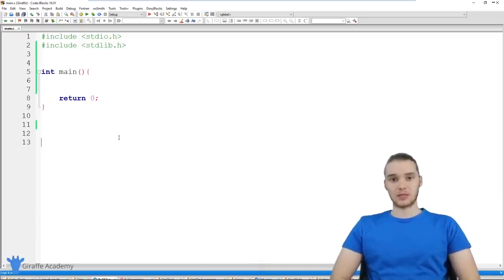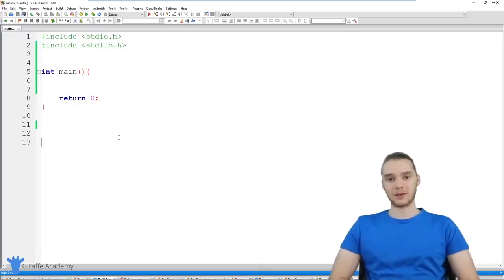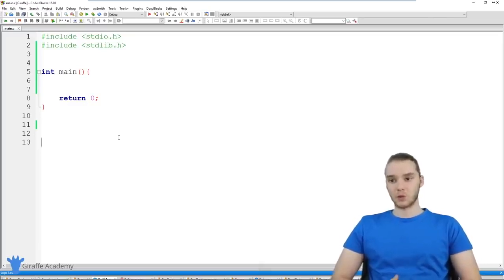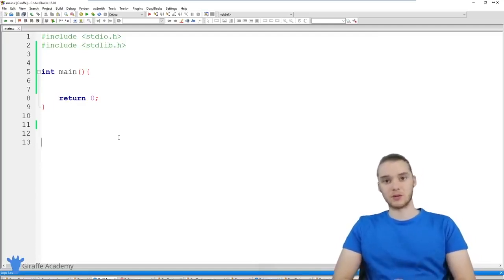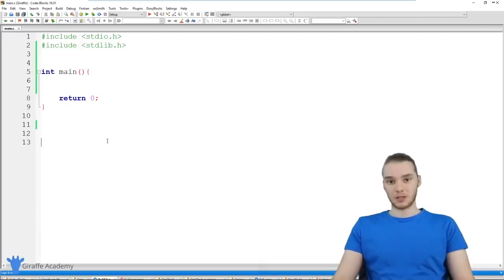One of the things we can do with them is model real world entities. So I could basically model something in the real world inside of my program, and I'm going to show you guys how to do that in this tutorial. We're going to be looking at how we can use a struct to represent a student inside of our program. So imagine we were writing a piece of software that was storing records of students. I could use a struct to represent a student in my program.